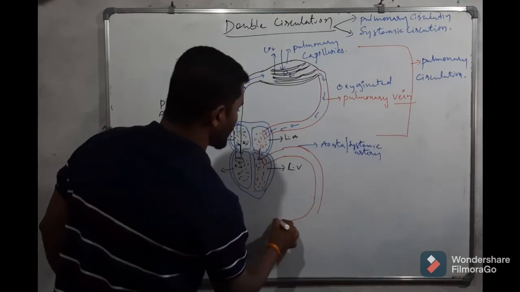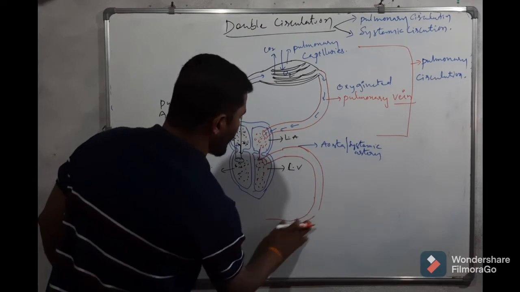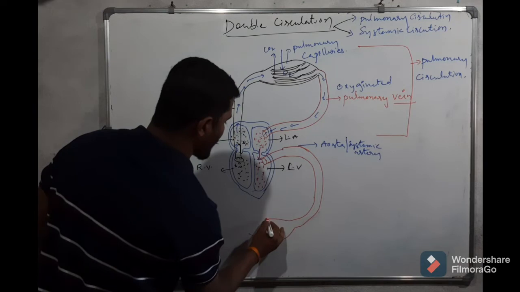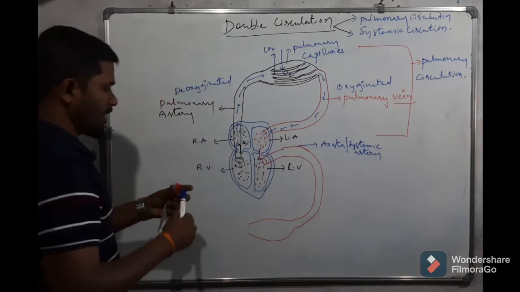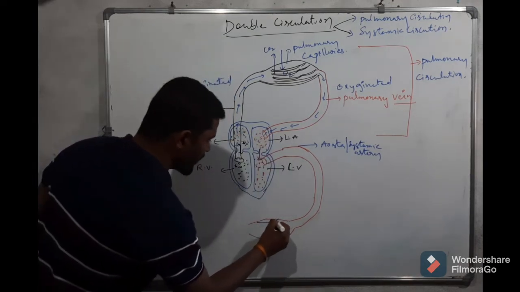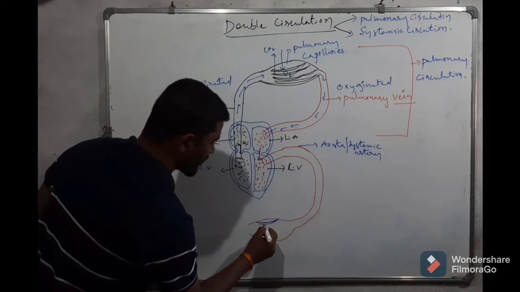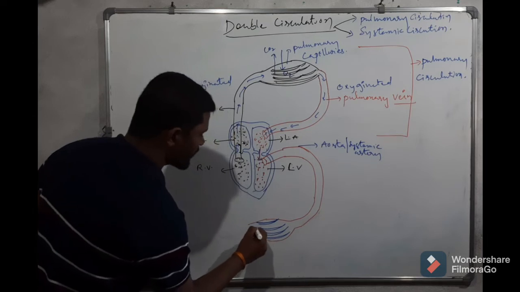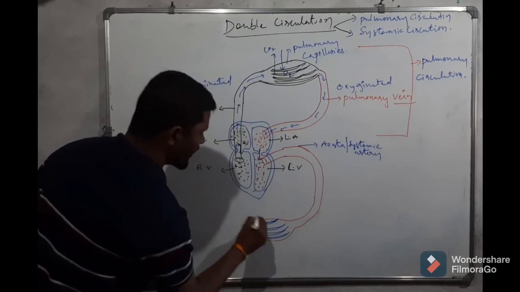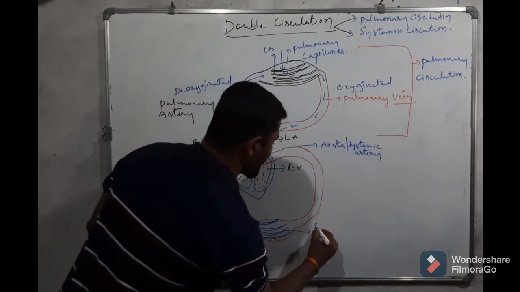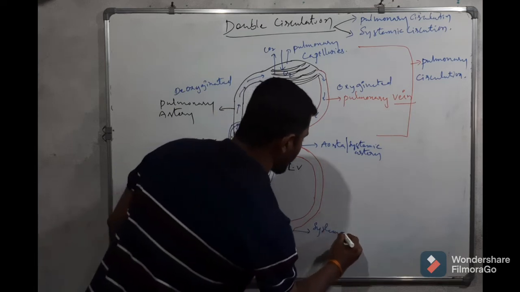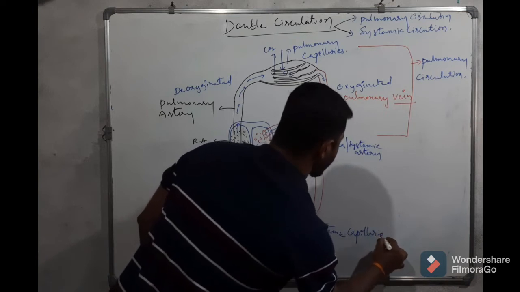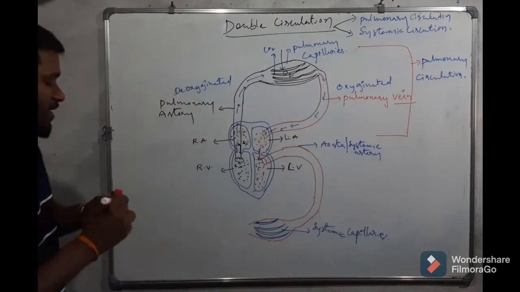It supplies blood to all body parts. At the organ level there is also a formation of capillaries; the capillaries formed at the organs are called systemic capillaries.